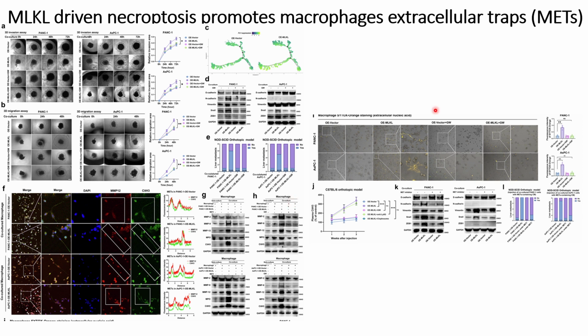So after that they check some of the markers for the EMT characteristics, such as Sytox Orange staining, and they can see that when MLKL is overexpressed, there are more signals for Sytox Orange staining, which is a marker for EMT, the epithelial to mesenchymal characteristics.